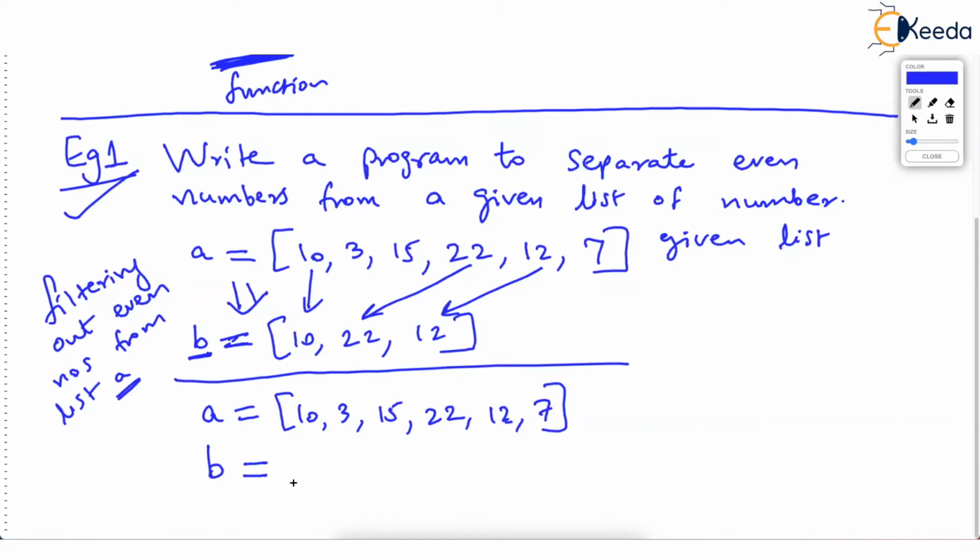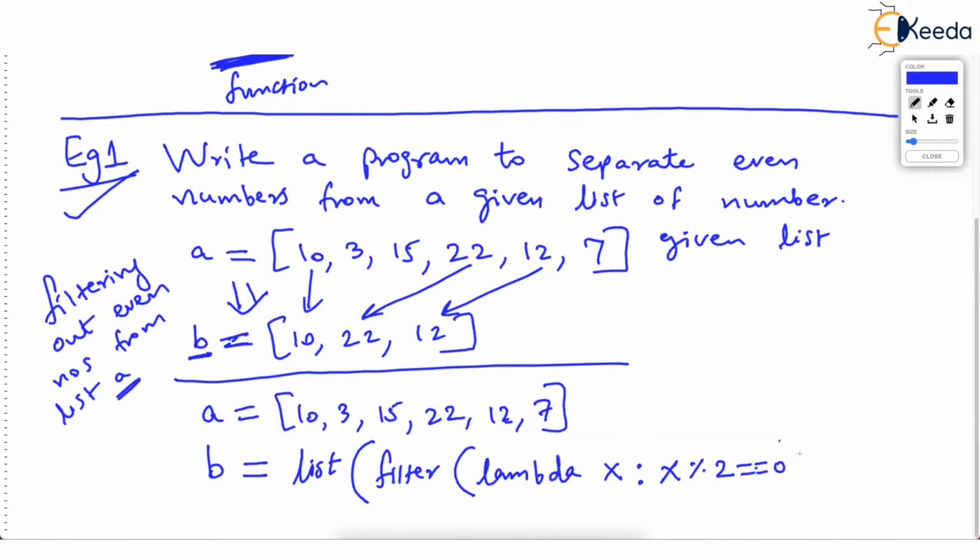And then what I am creating is a list of numbers, bracket, then filter, bracket, then lambda x colon, have patience, x colon x % 2 equal to 0, lambda closed, comma.